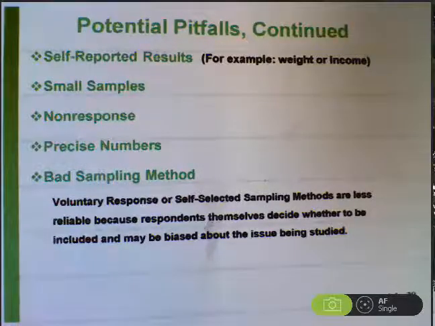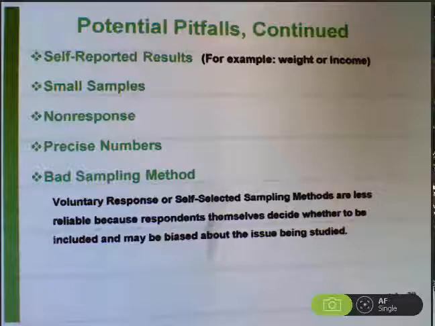And then bad sampling methods. We've already talked about voluntary response or self selected sampling methods. They're less reliable because respondents decide whether or not to be included and may have a strong opinion about the issue being studied. Again, you may just post a survey on the internet and say, click here to participate in the study.